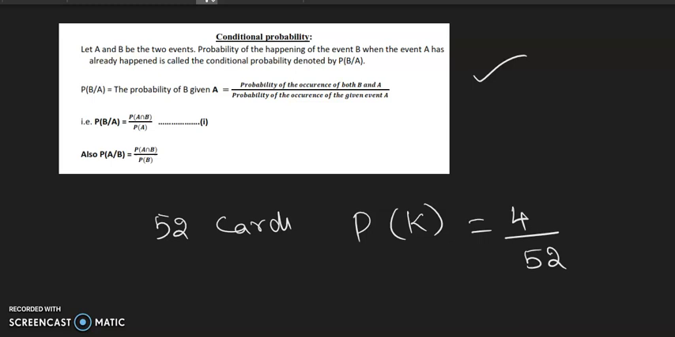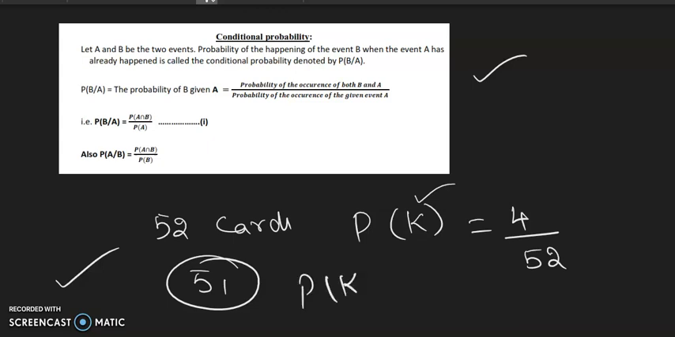So now I have taken one card already and I'm taking the second card now. So in that case, first event already happened. I don't know what card it is. Now total is 51. Already I have taken one card. I'm continuing it without replacing it. So in that case, conditional probability will come into the scene. So it means I'm finding the probability of getting a king now when already I have selected one card.